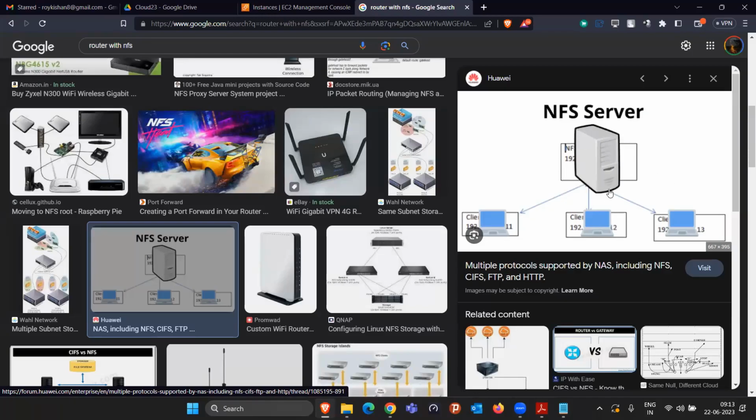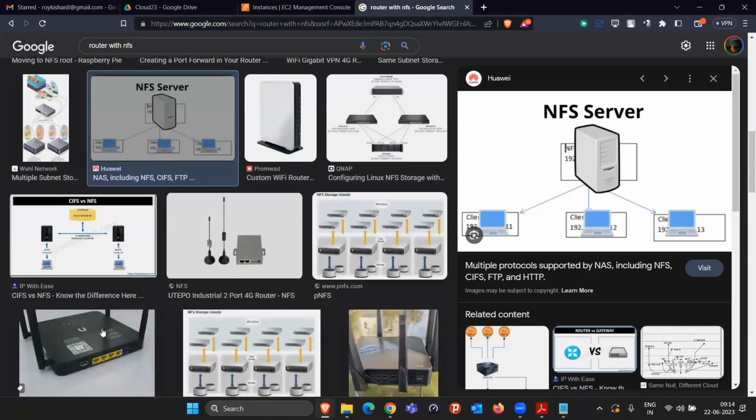So there will be a centralized storage. You can think of it as one bigger hard disk, and all the connected laptops are going to read and write data directly to this server. And the new models of routers that have started coming into the market come with this functionality by default. Previously, we had to spend money especially for buying an NFS server, which is so costly, and only then could you use it.